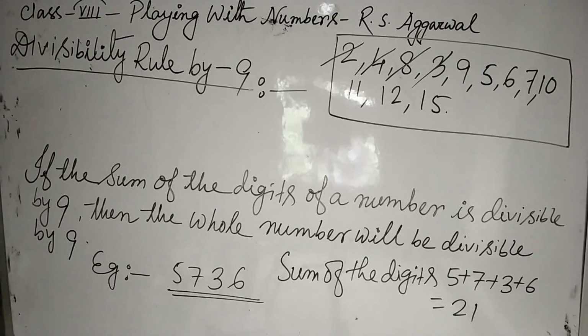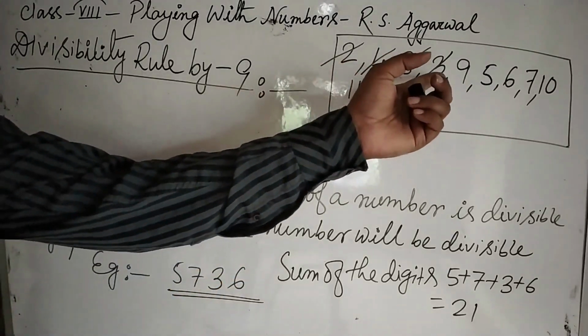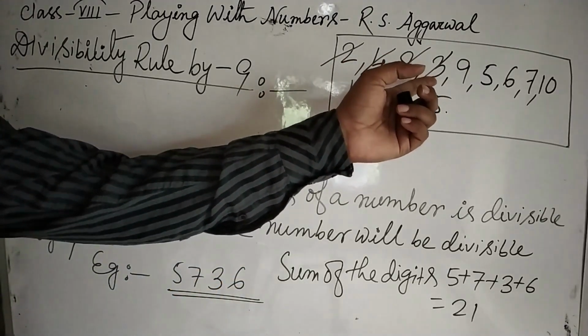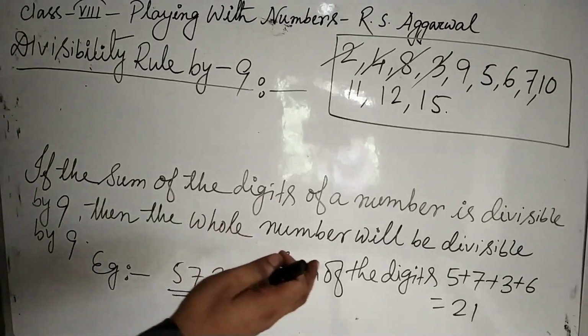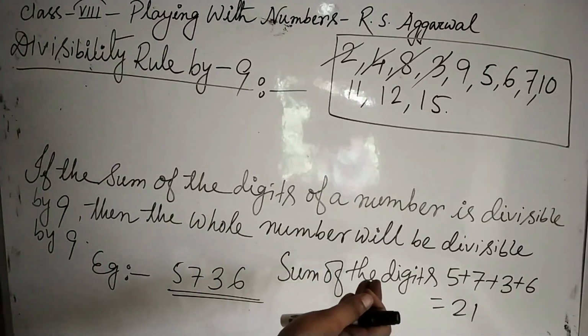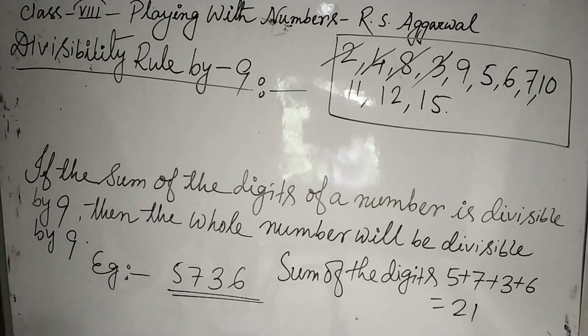Okay? The divisibility rule by 3 and divisibility rule by 9, both of them are exactly similar. If the sum of the digits is divisible by 9, then the whole number will be divisible by 9. Let us take another example for this.